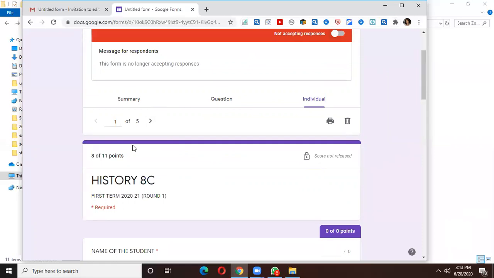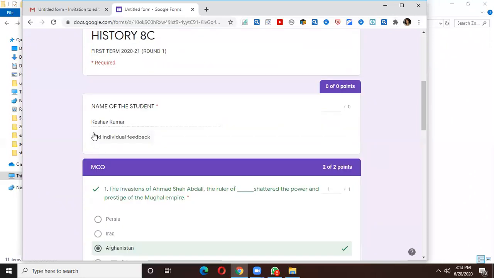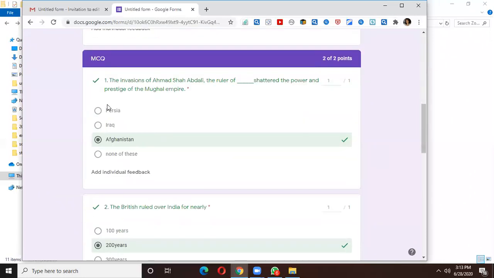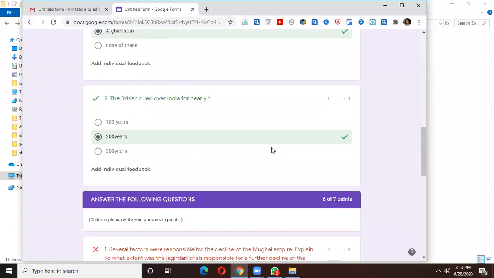These roll numbers are according to the way they have submitted the paper. The way they have submitted, the respondents will fall according to it. So you start correcting the first child who has submitted. Now you go down, you will see the name of the child, then you will see the question. Now this is an objective question. The child has already ticked and the child has got 1. Here you will see it is already being checked.